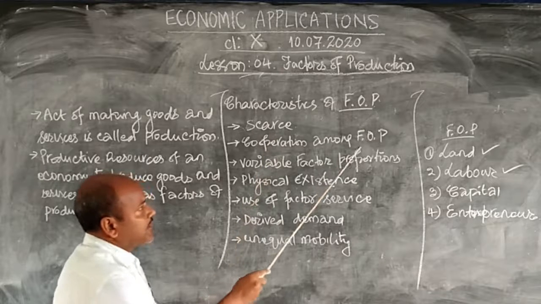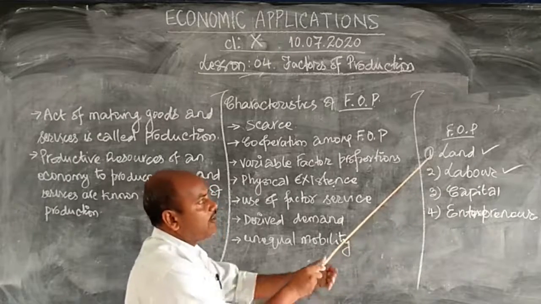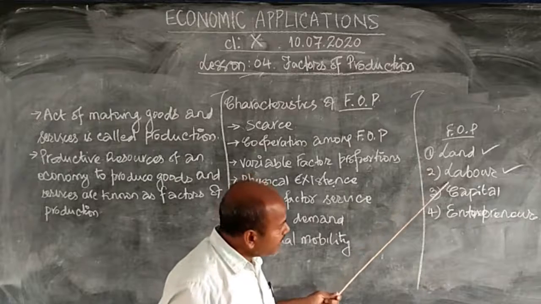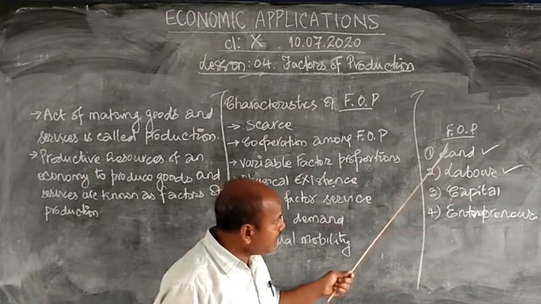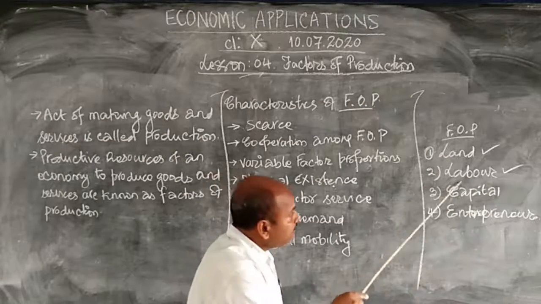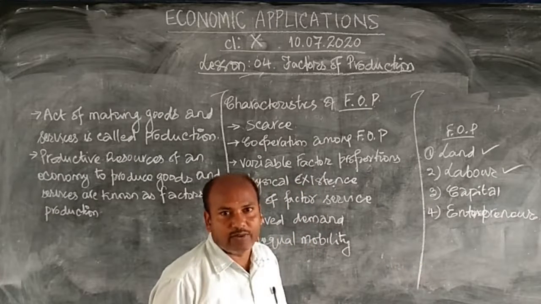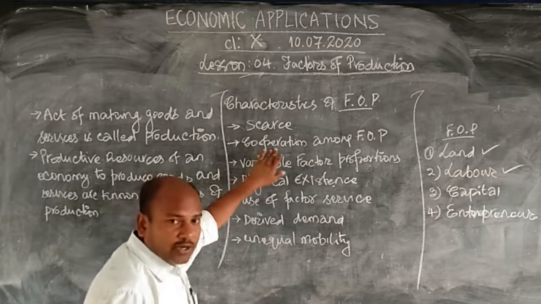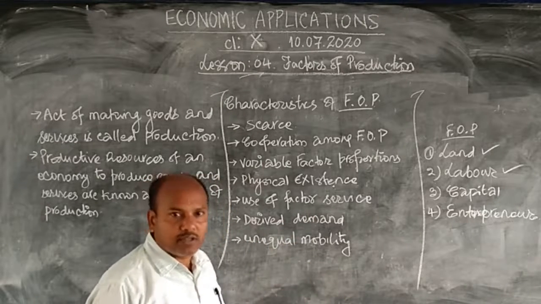Next is cooperation among factors of production. These all are the factors of production, and they need to cooperate. If I have only land, no production will take place. Or if I have labor, capital, entrepreneur, but no land, production will not take place. If I have land, labor, capital, but no entrepreneur, production will not take place. You need to have all these four. They need to cooperate. Only then does the process of production begin.